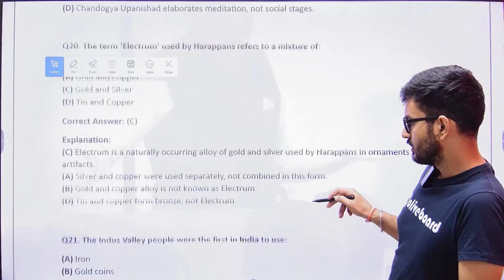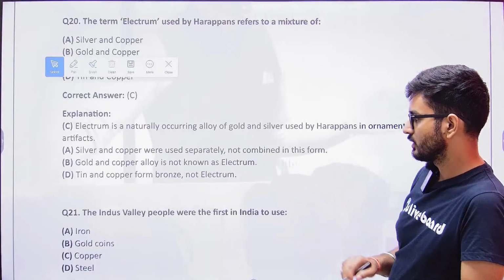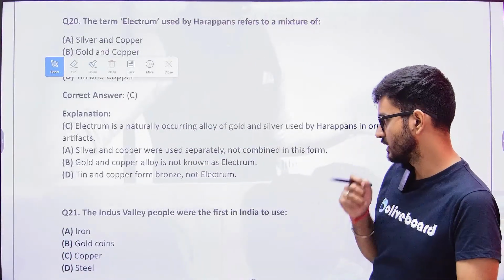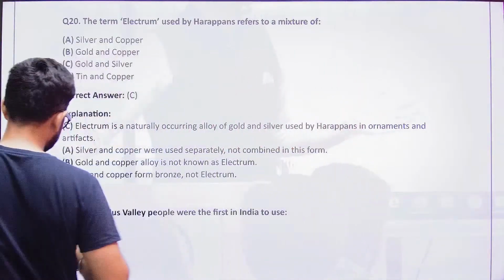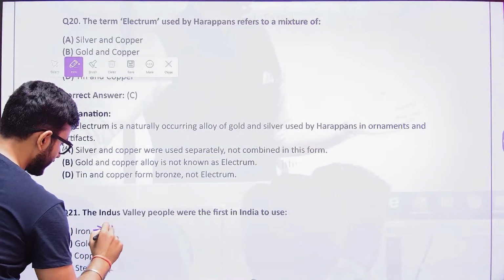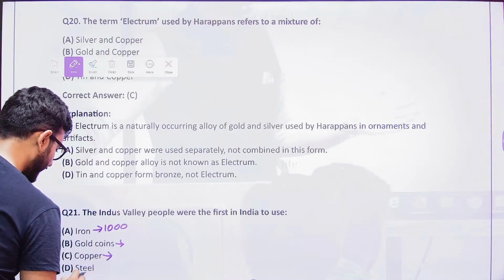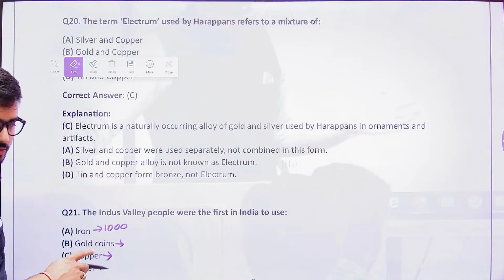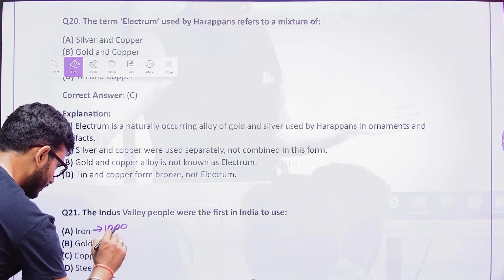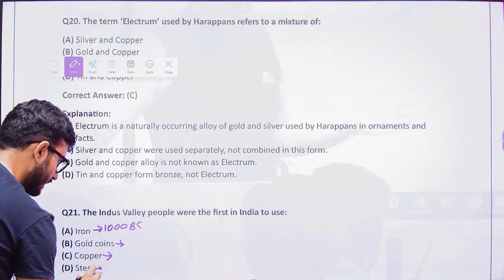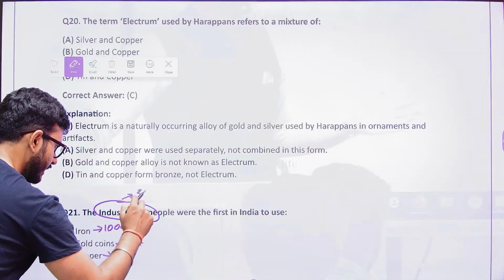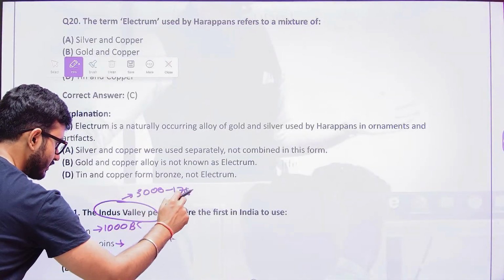The Indus Valley people were the first in India to use what? Iron, gold coins, copper, and steel. Now here this is important. Iron is said to be discovered in 1000 BC. Gold coins, copper, and steel was generally used after the finding of iron. Because iron was found in 1000 BC, only after that would steel be there, and the Indus Valley people were there during the time period of 3000 to 1750 BC.